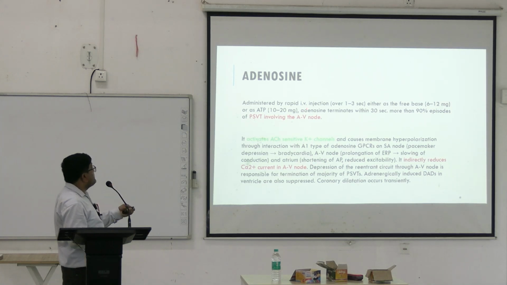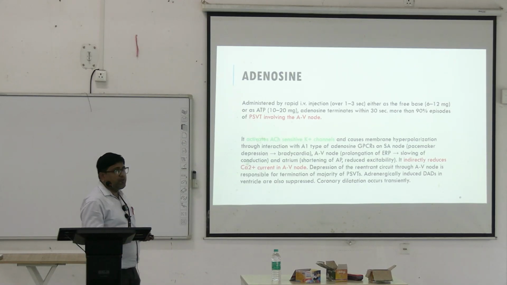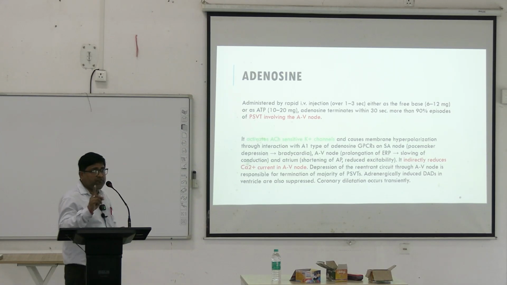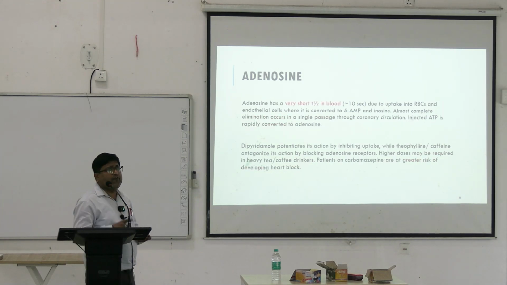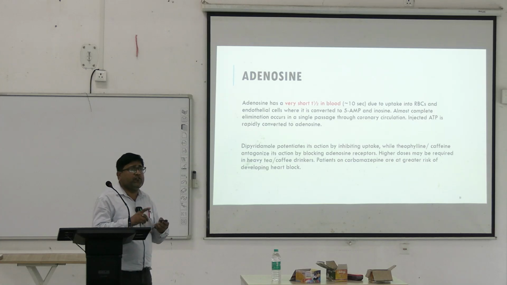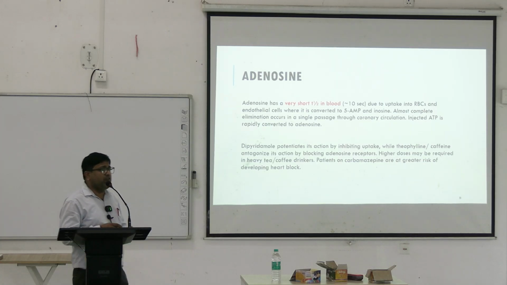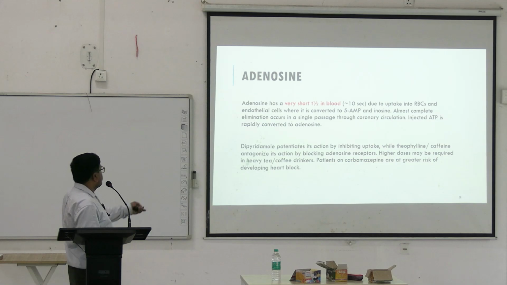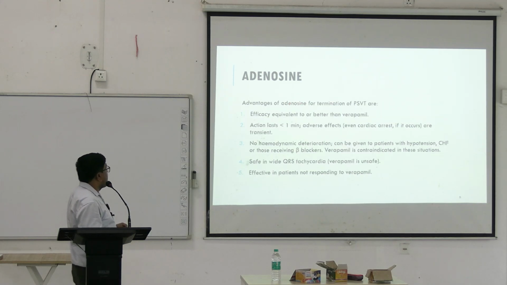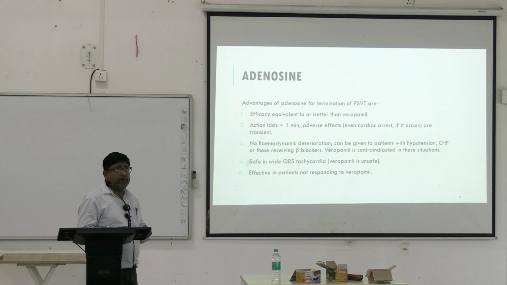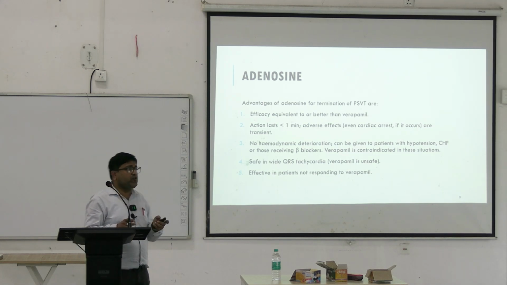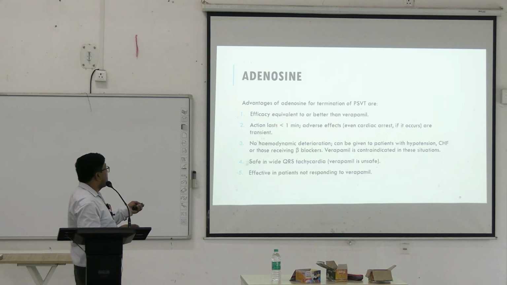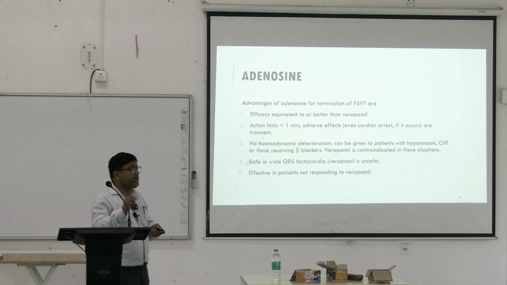Now, this adenosine, they terminate within 30 seconds, more than 90% episodes of PSVT. And in PSVT, the drug of choice is adenosine. It has got very short half-life, around 10 seconds, because of rapid redistribution in the endothelial cells and the RBC. Now, advantage of adenosine in treatment of PSVT, number 1, it is equally effective or rather more effective compared to Verapamil and other drugs. Action lasts less than 1 minute because of rapid redistribution.